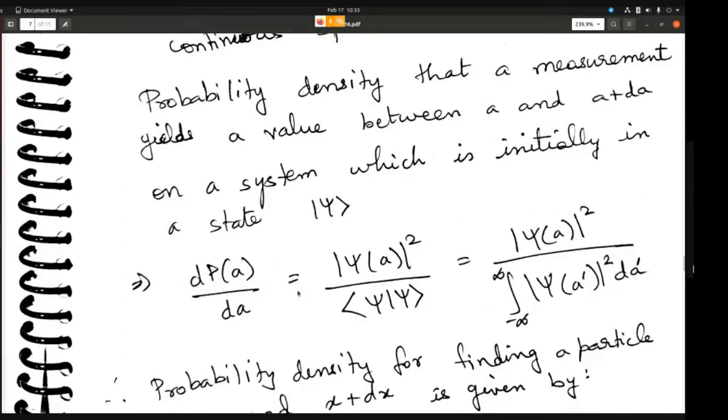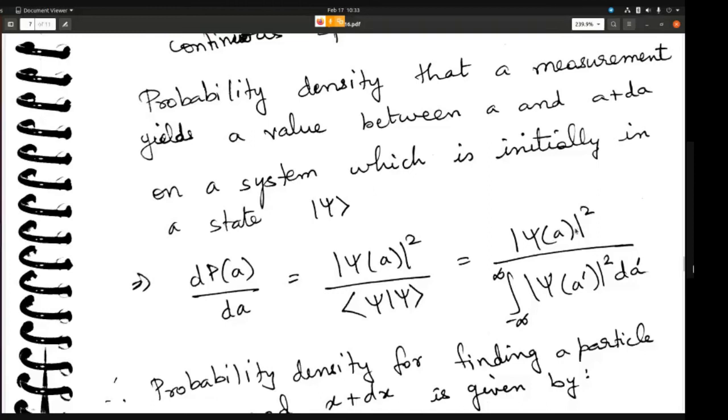This is essentially the same formula: the norm of psi of A whole square divided by the norm of psi. If psi is normalized, then you are going to get 1. If it is not normalized, you will get some value here after doing this integration.